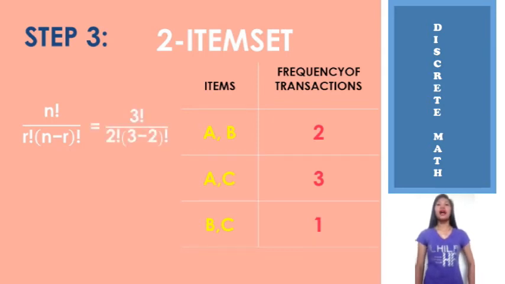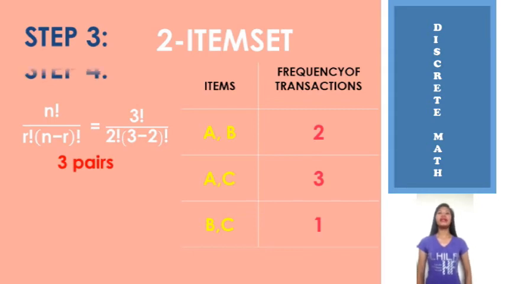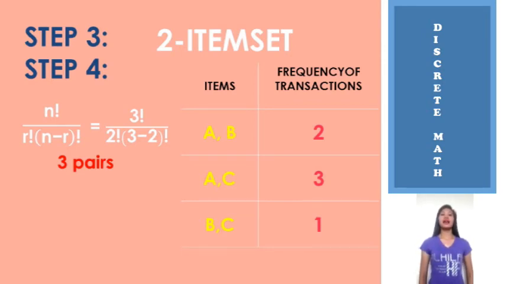By computation, we have 3 as the number of pairs: AB, AC, and BC. Step number 4: we will eliminate the item sets that do not exceed the support threshold. Those are item sets AB and BC, and we are left with AC.